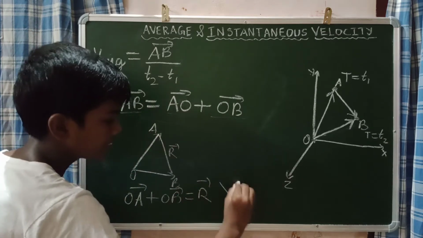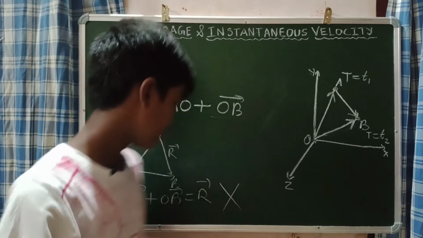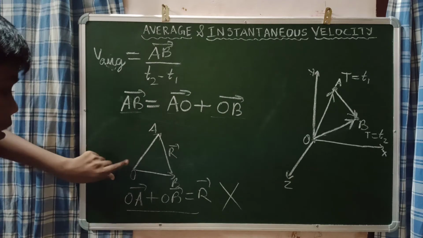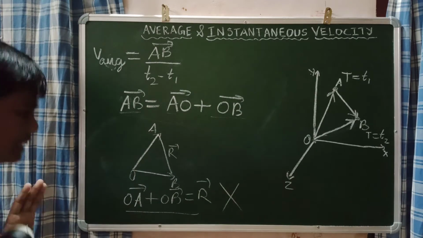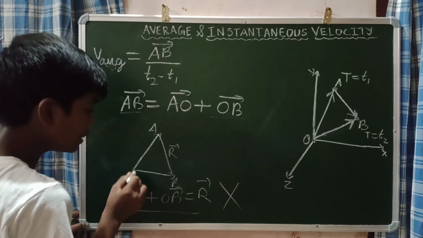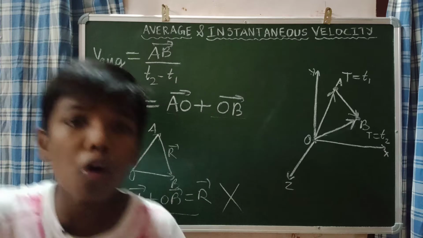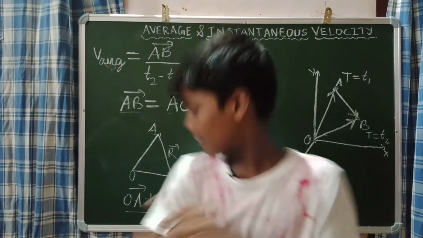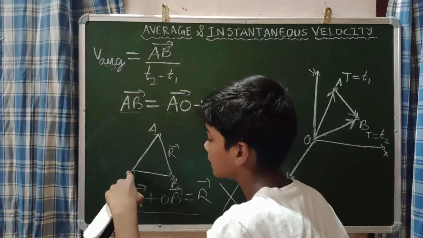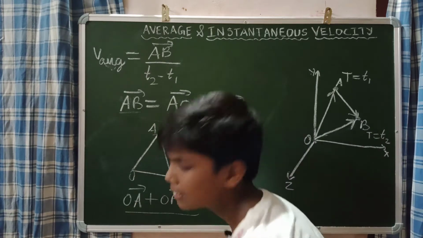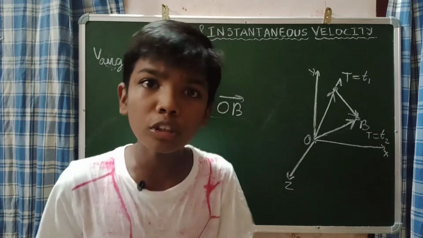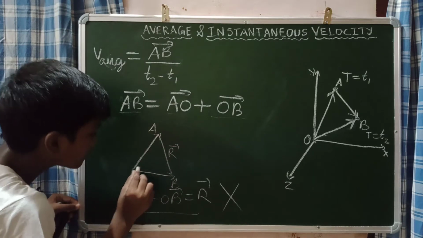This is definitely wrong, because please remember, in this case OA vector plus OB vector, the tail of the OA vector and the tail of the OB vector are coinciding. When the tails are coinciding, we use the parallelogram law. But if we use the parallelogram law, the resultant will be the diagonal.